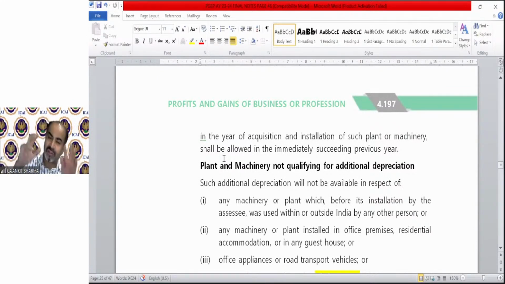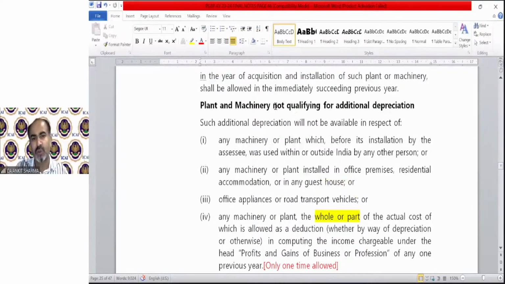So only in this condition, additional depreciation can be claimed in 2 years. Otherwise, all additional depreciation should be claimed in only 1 year. Which year? The one in which the asset is purchased and put to use. There are some machinery that are not qualifying. On these machinery, you cannot claim additional depreciation.